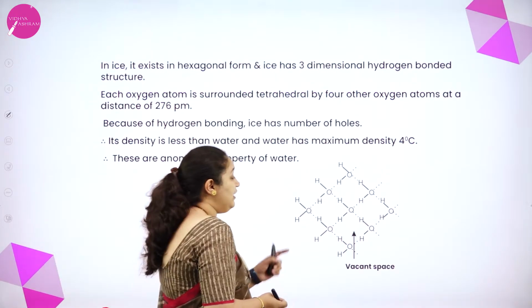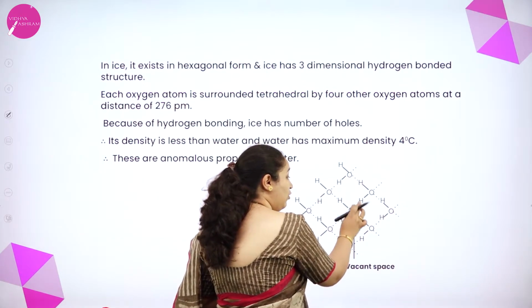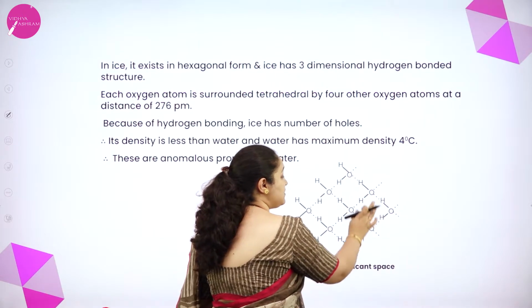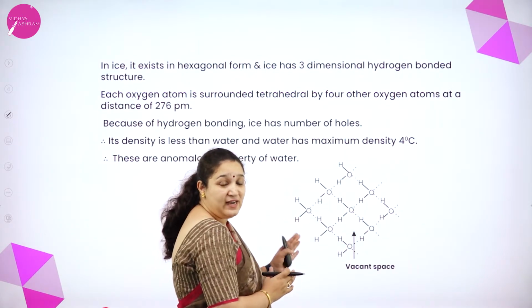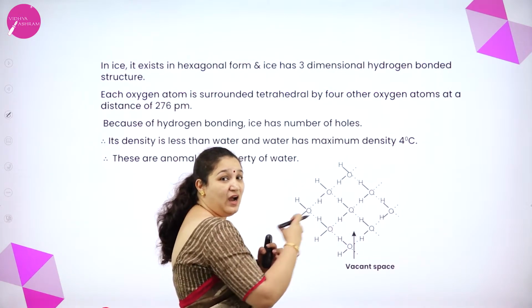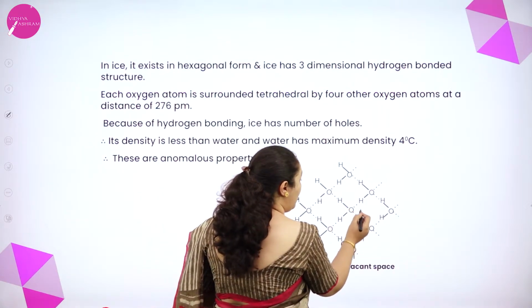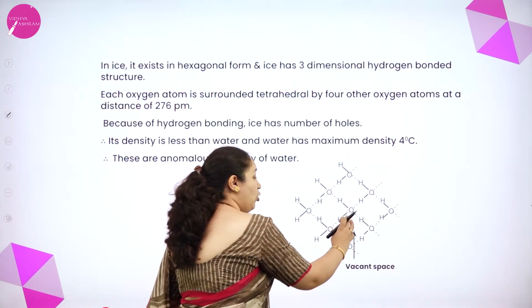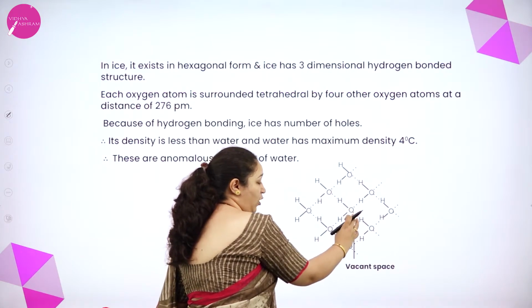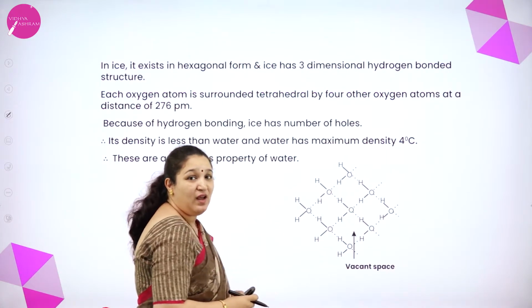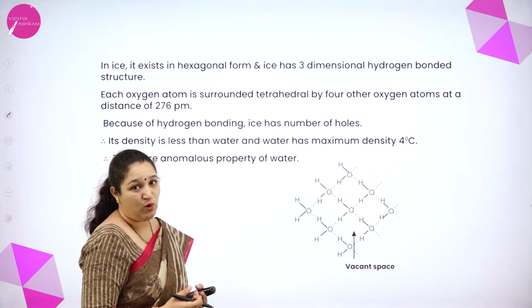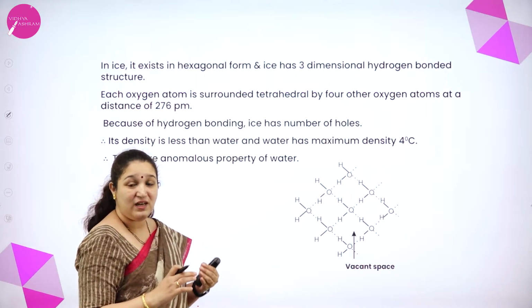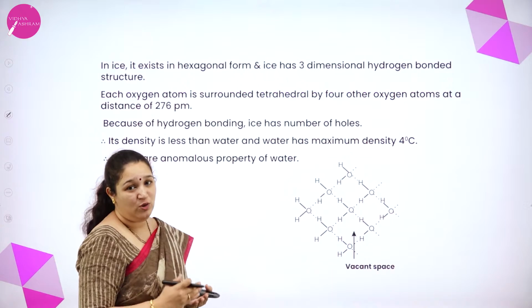We'll understand. If we see oxygen atom, there are 4 hydrogen atoms around it, and tetrahedrally it has got 4 oxygen atoms which is surrounding it, and it has got a 3-dimensional hydrogen bonding. You can see all the dotted lines are because of the hydrogen bond, and you can see there's a hole which is formed in between, that is the vacant space. And we know that density is mass by volume. When the volume is more, the density will become less, isn't it? Thus, ice floats on water.